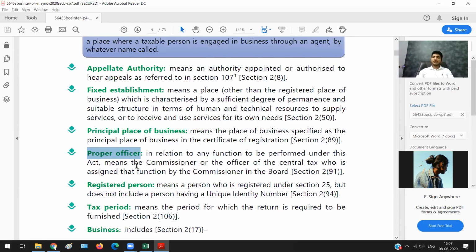It does not mean that. We are studying the CGST Act now, so the officer of central tax is the proper officer. If you are learning SGST, there they would say the officer of state tax is a proper officer. So both central tax employees and state tax employees are called proper officers.